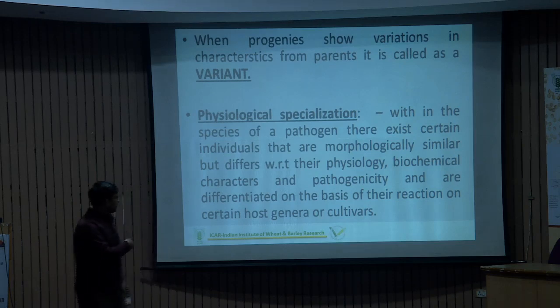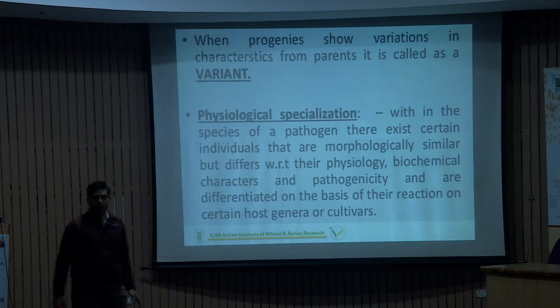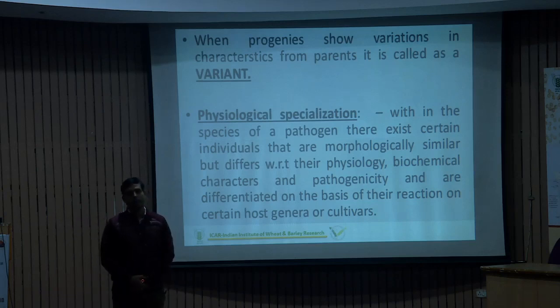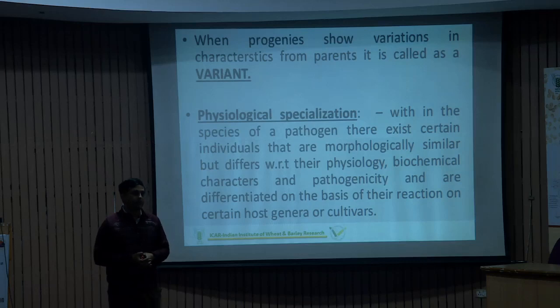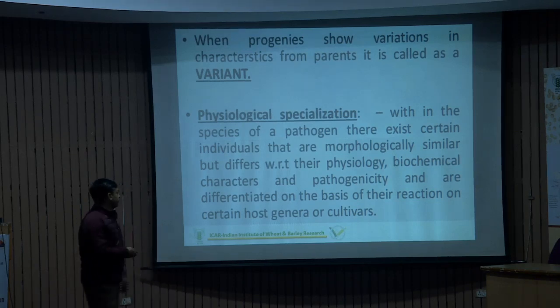So from this particular theory, the concept of using different hosts came into the picture, and from that period, we have been continuously using the differential hosts for analyzing any type of isolate for pathotype analysis, and it works very well in nature up to this time now.